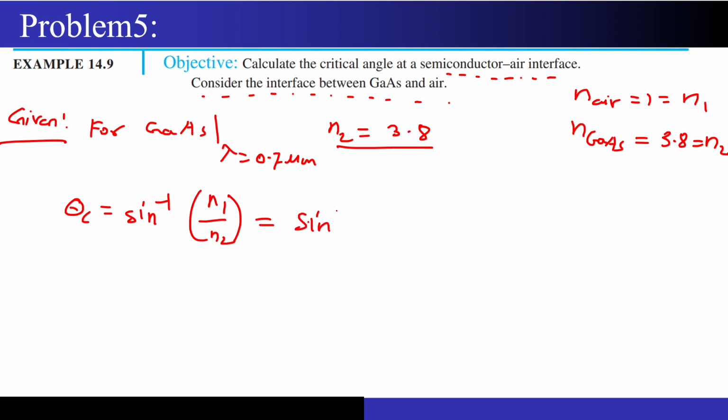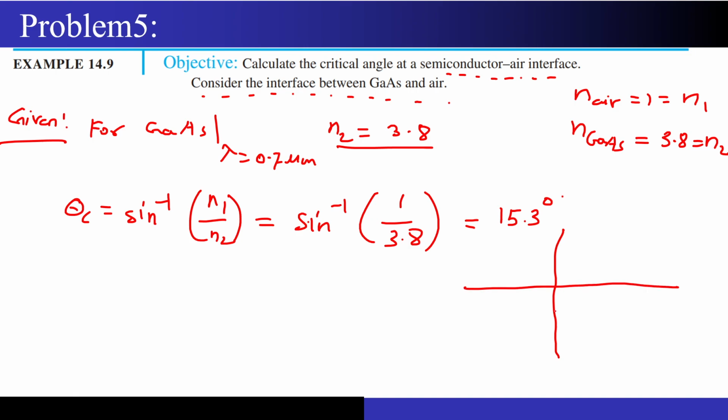So now this will be nothing but sine inverse of 1 divided by 3.8. If we calculate this value, it will come out to be 15.3 degree, correct. So what does this mean? If I take this quadrant over here and denote a line, maybe something like this, let's say this is 15.3 degree.